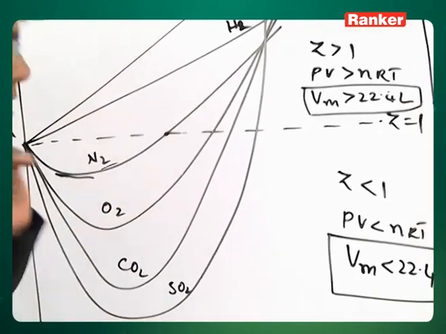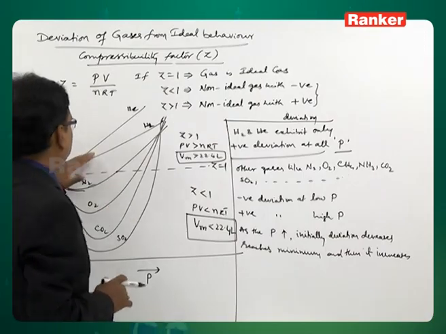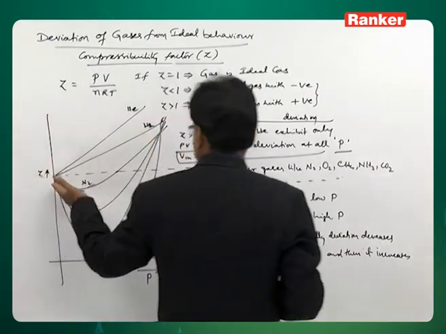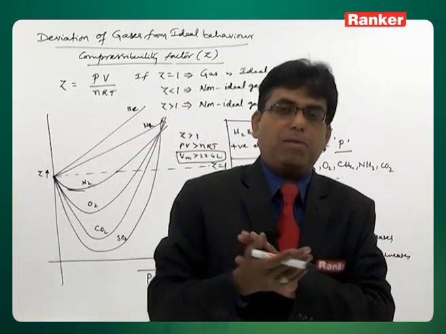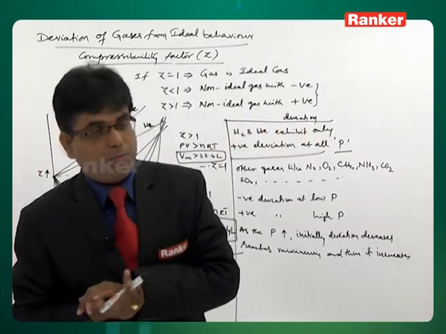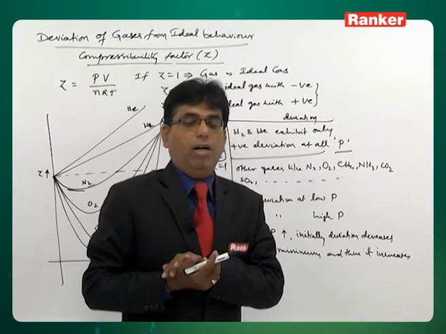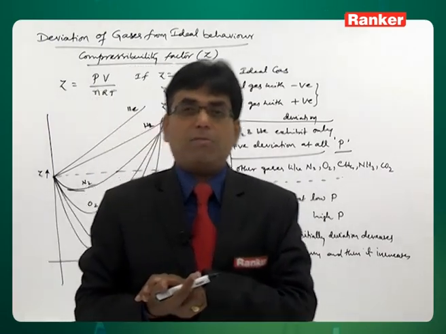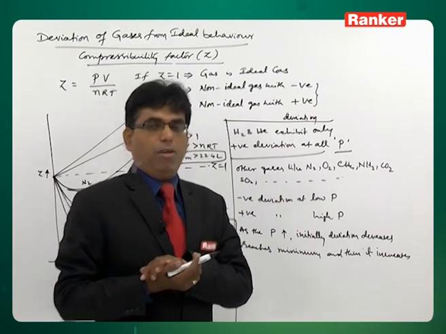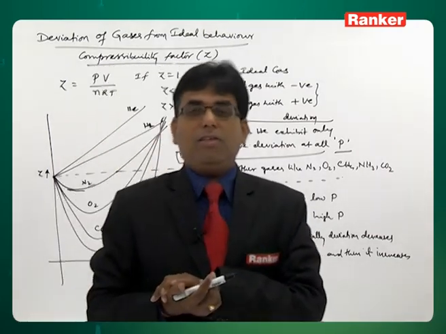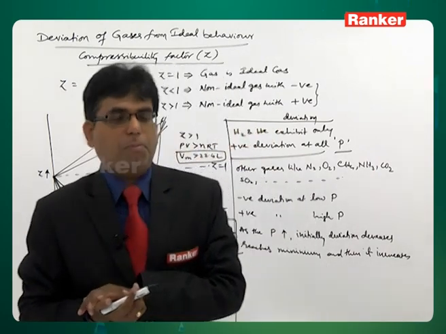From this graph, what we can understand is that certain gases exhibit positive deviation, and certain gases exhibit negative deviation at low pressure and positive deviation at high pressure. What is the reason for this deviation? Which kind of gases exhibit positive and which kind exhibit negative deviation, under what conditions? Now it is necessary to explain all this.